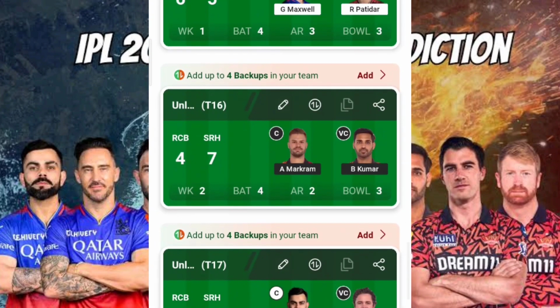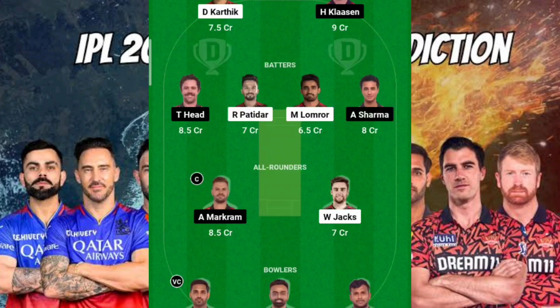Coming to the 16th team, this is once again a very crucial and very different team that I have kept here. Aiden Markram as my captain, expecting a very good 60 to 70 runs from him. At the same time, I kept Bhuvneshwar Kumar as my VC, expecting that he'll take the early wicket of Virat Kohli as well as Du Plessis. This is one thing which we should consider, and of course you can see that I have included Natarajan as well as Jaydev Unadkat, expecting that there are chances that Glenn also will lose, or early players will also lose their wickets early.